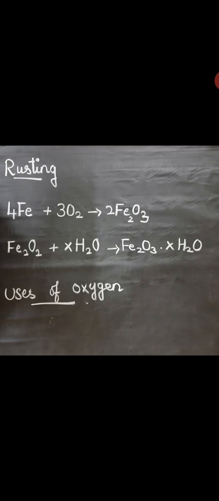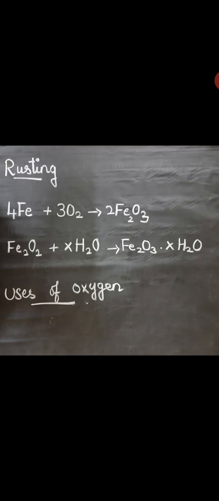It is used in the oxygen-acetylene cylinder for cutting and welding metals. It is used to remove carbon impurities from steel. Plants and animals use oxygen from the air for respiration, and oxygen is also used in rocket fuel.